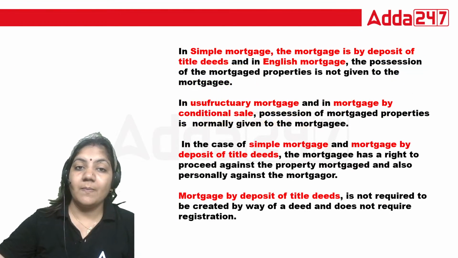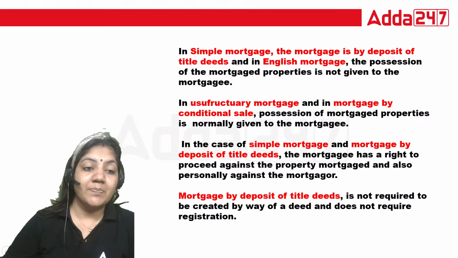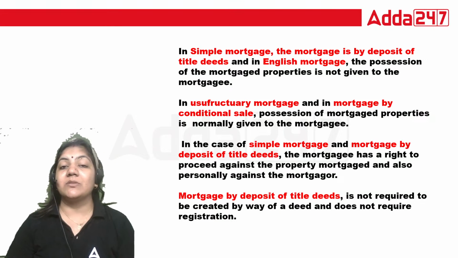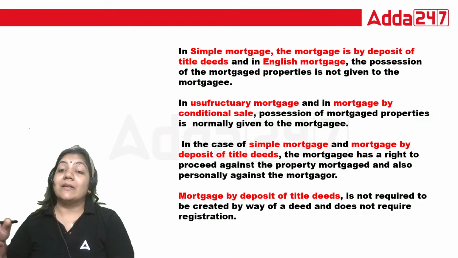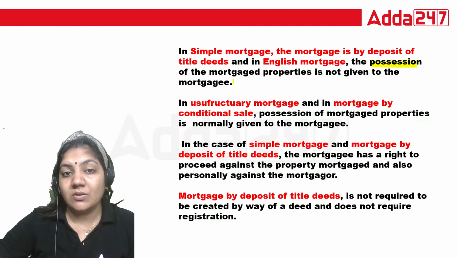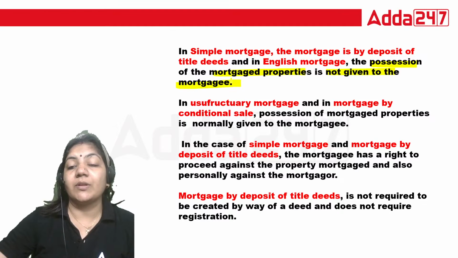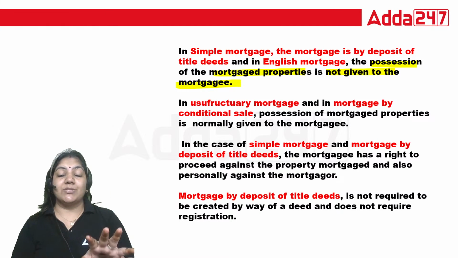Next, in simple mortgage, mortgage by deposit of title deed and English mortgage, what is the similarity? In these three types of mortgage, the possession of the mortgaged property is not given to the mortgagee. There are two words, possession and ownership.